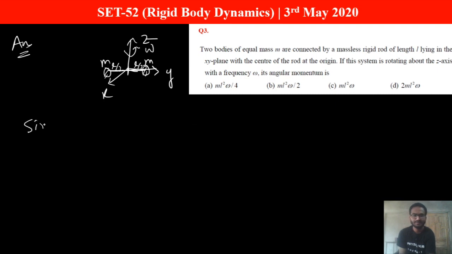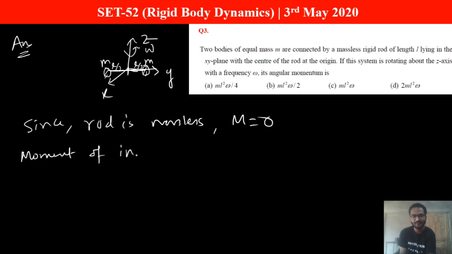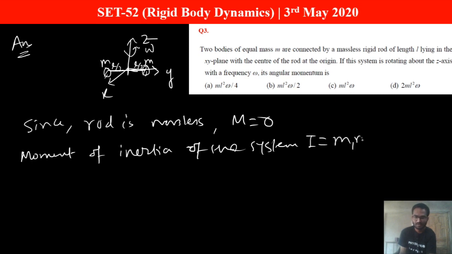Now since the rod is massless, that is given, so the moment of inertia of the system will become I equals m1 r1 square plus m2 r2 square. This is the formula of moment of inertia, because this is a discrete case, so sum of mi ri square.